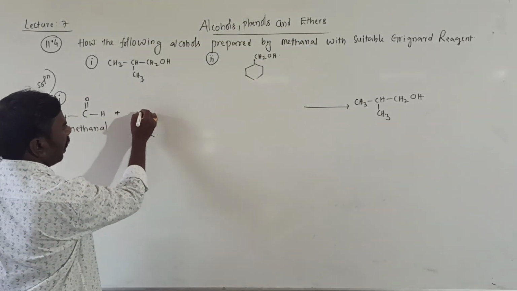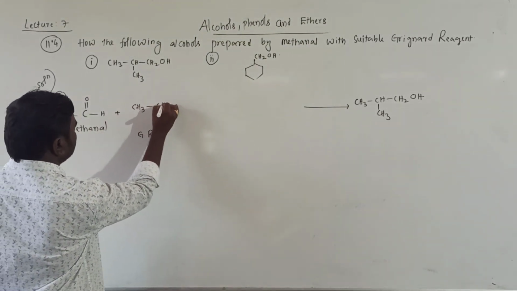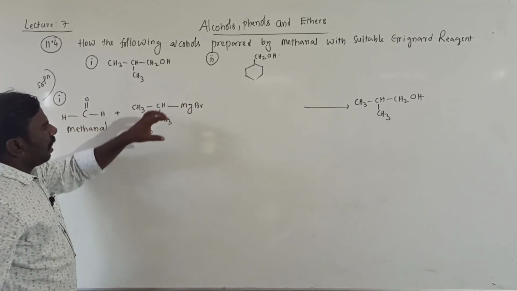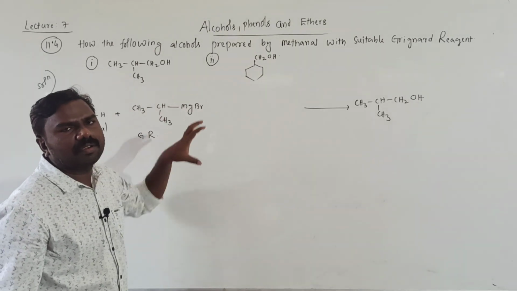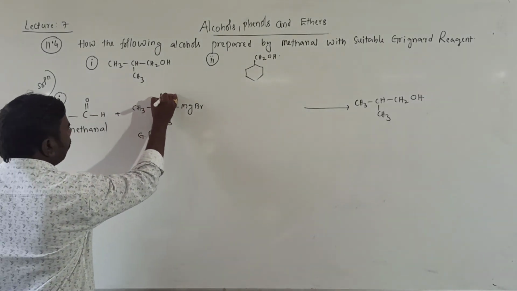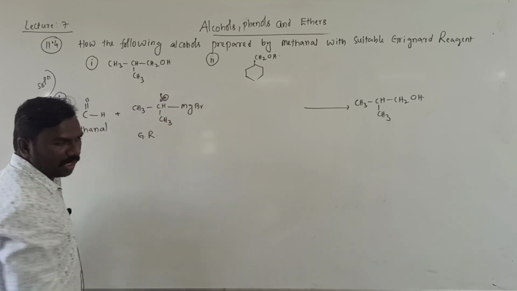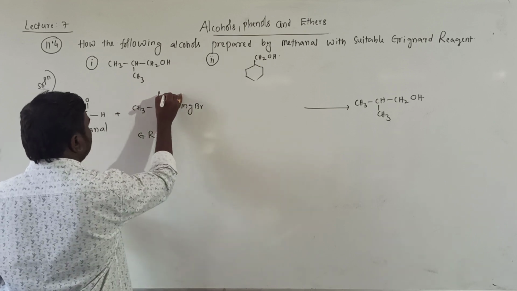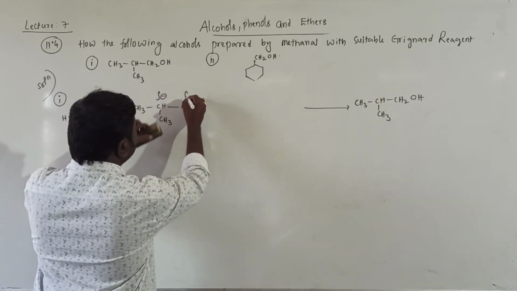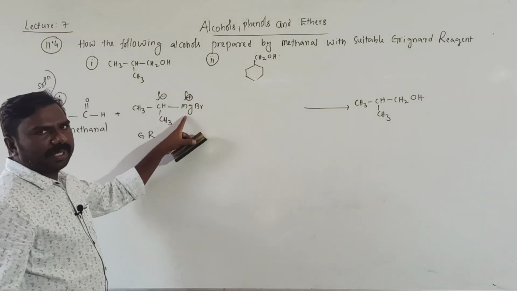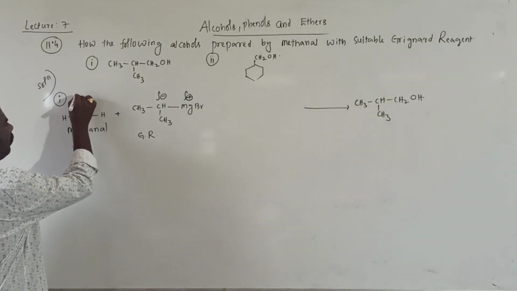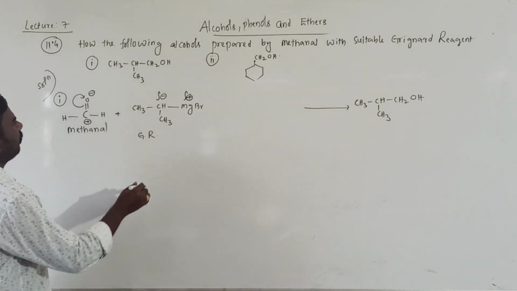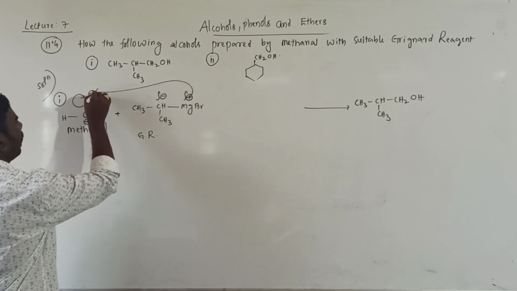That Grignard reagent part I am writing as CH3, CH, CH3, MgBr. Alkyl magnesium bromide is called Grignard reagent. The carbon becomes minus, the metal is plus. These two will be shifted here: oxygen minus, carbon plus.